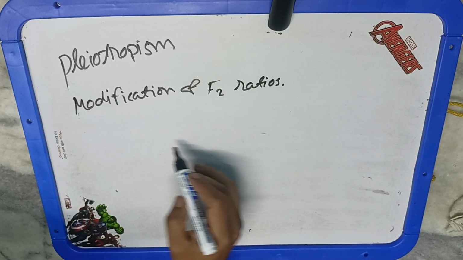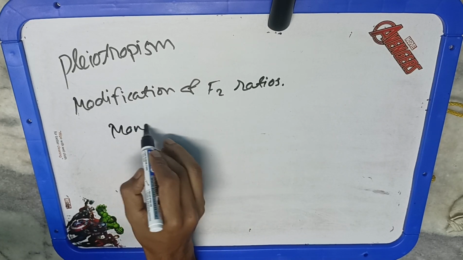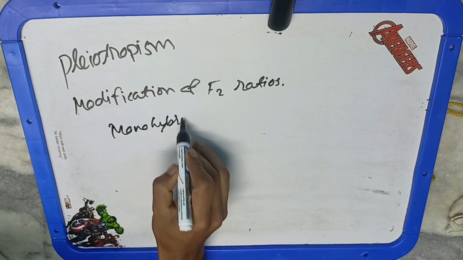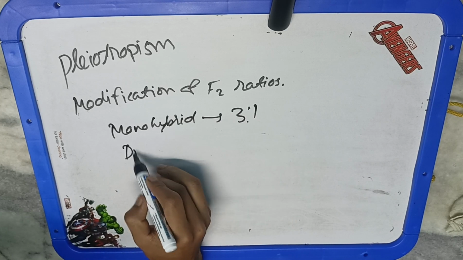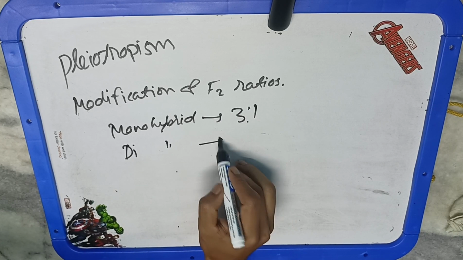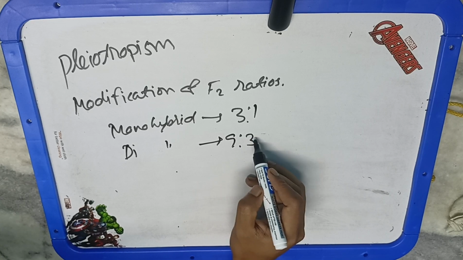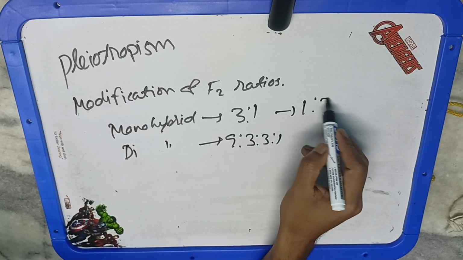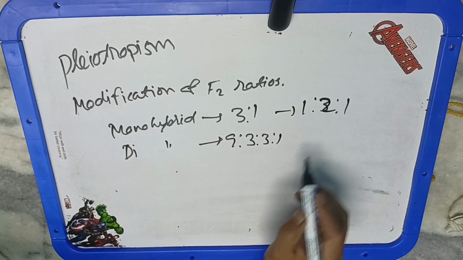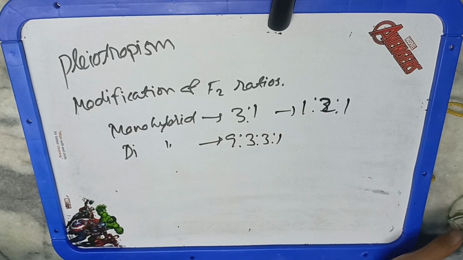Incomplete dominance leads to the modification of the 1:2:1 ratio. This is the phenotypic ratio of incomplete dominance for a monohybrid cross. So the lethal factor, interaction of factors, epistasis, and all these exceptions are modifying this kind of ratio. These are the exceptions to Mendel's law, which we study in other genetic concepts.